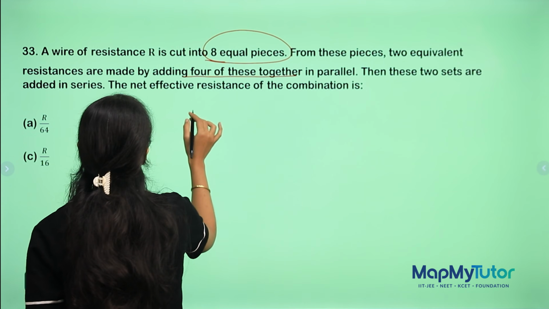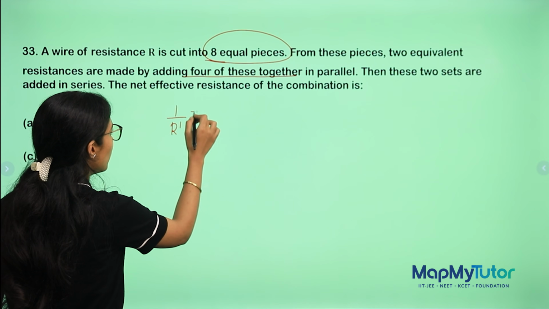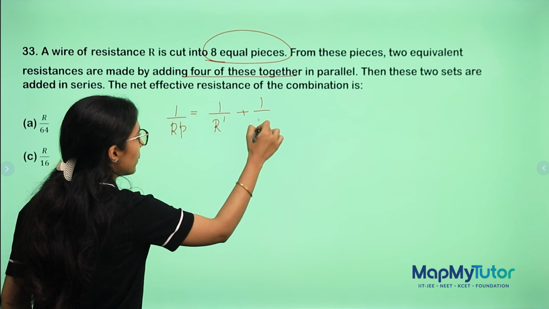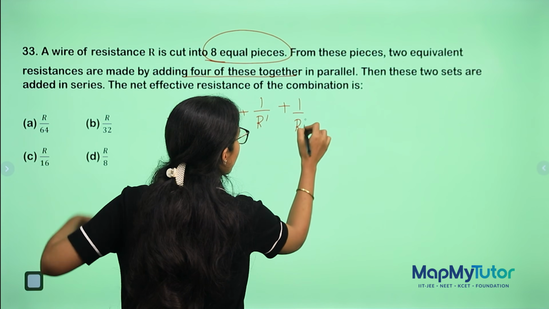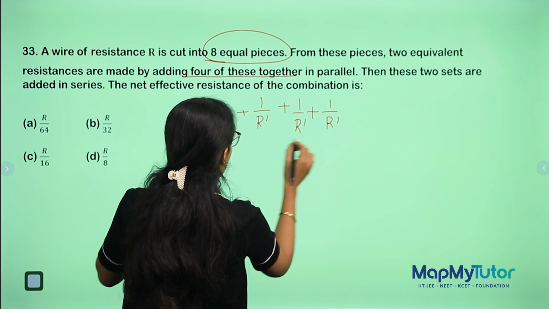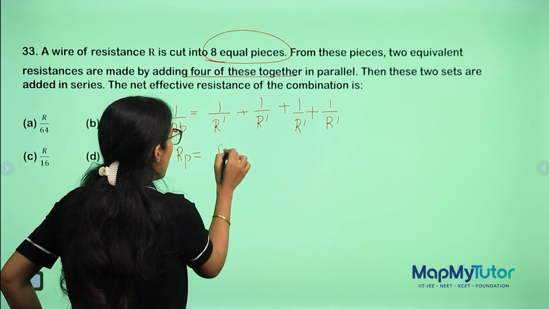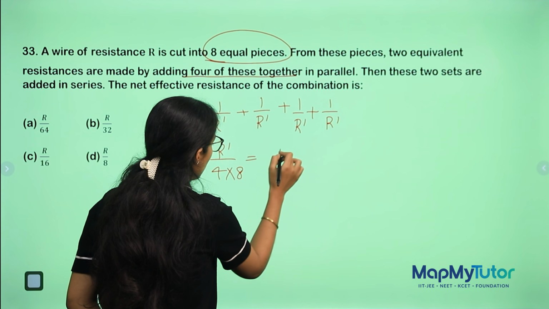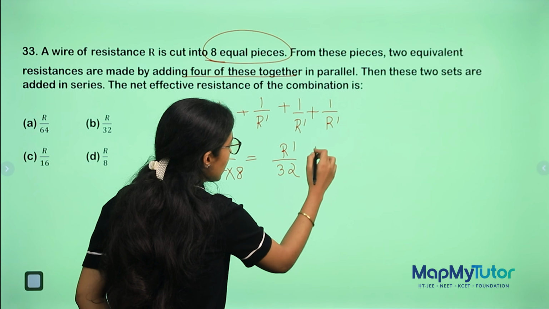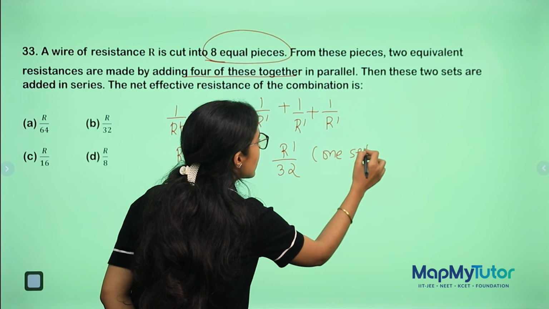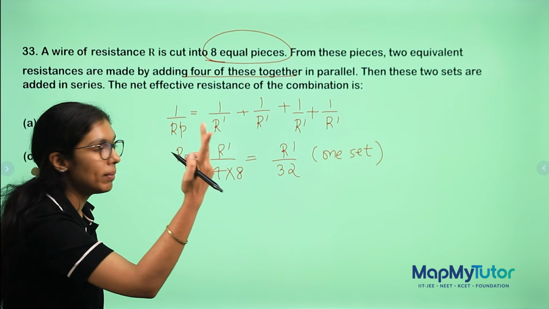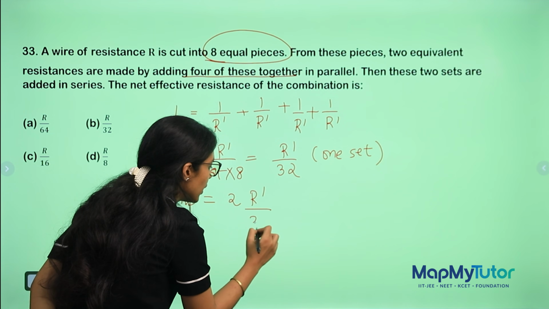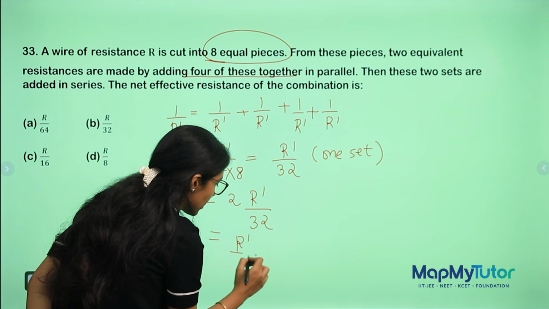Okay, how will you do it? So 1 by Rp will be 1 by R' plus 1 by R' plus 1 by R' plus 1 by R'. Taking two sets, this is the first set. So this is nothing but Rp equal to R' by 4. Like this I have one more set. 8 pieces, no? So R' by 8. This is for one set. For two sets I will multiply, so Rp equal to 2 times R' by 32. That is R' by 16.